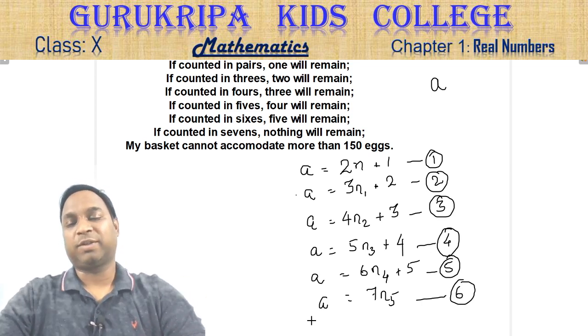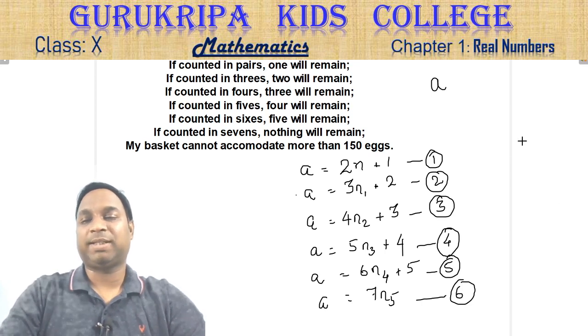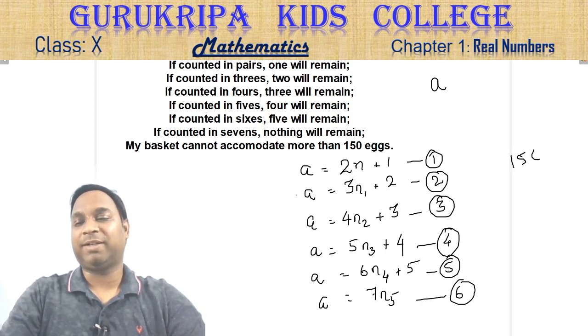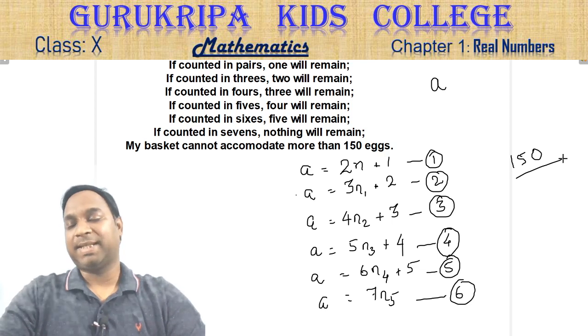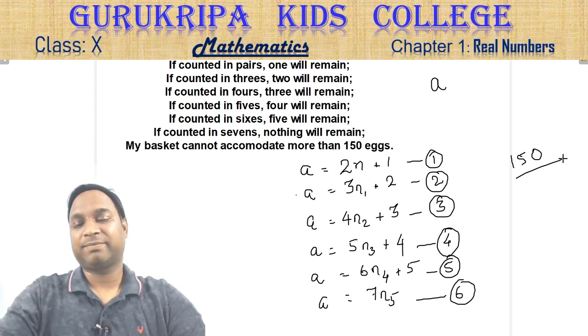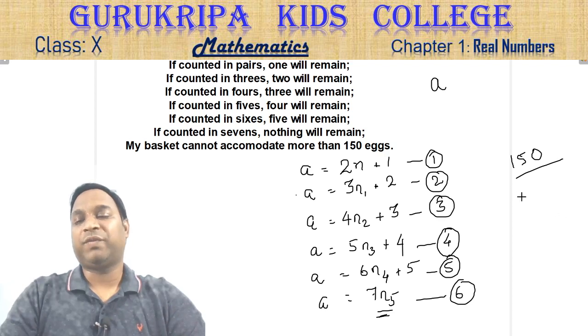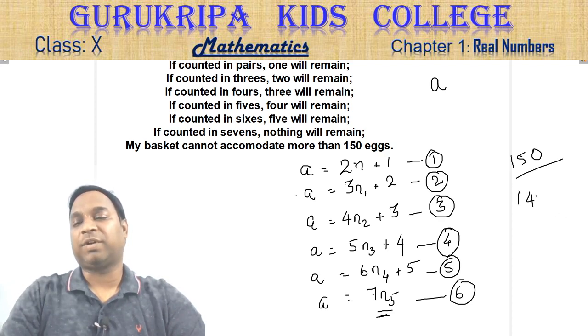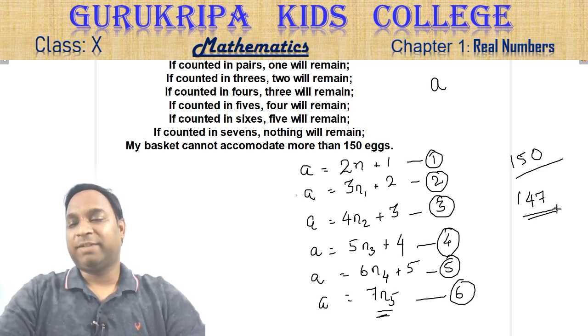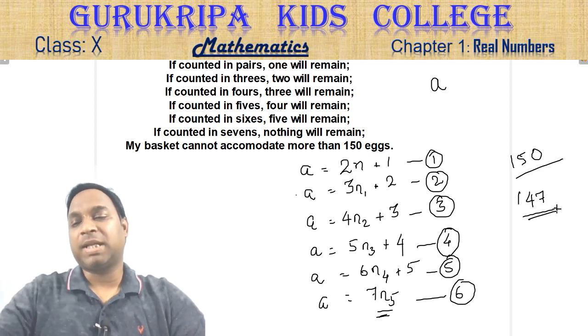Now, in order to solve the questions, what you can do is, we know that the basket did not have more than 150 eggs. Basket had something less than 150 eggs. And the number of eggs was a multiple of 7 as it is given in the last statement. So you need to guess one multiple of 7 which is very close to 150. Let's take it 147. That is the largest multiple of 7, less than 150. Now start counting backwards.